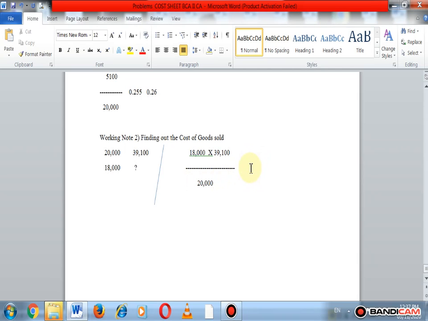Okay, so here cost of goods sold is equal to 18,000 multiplied by 39,100, divided by 20,000, we get the cost of goods sold is equal to 35,190. Okay, so we find out the cost of goods sold.